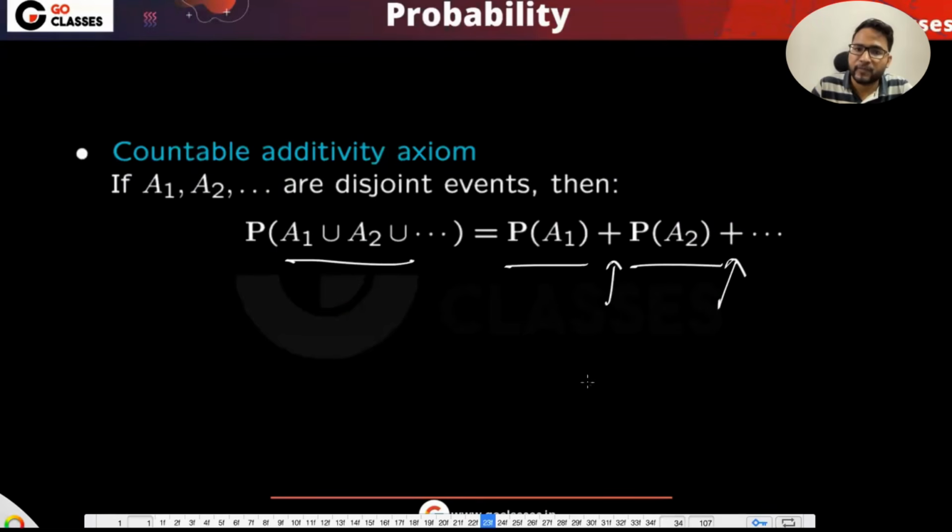Here I do not want to go into detail, but I can just reveal this here. It should be countably infinite, which means it cannot be uncountably infinite. Infinite also has two types. If you have done your discrete mathematics, then you must know that infinite sets are either countably infinite or uncountably infinite. You have studied this in discrete mathematics, or you are going to study it in TOC? I think in discrete, right?